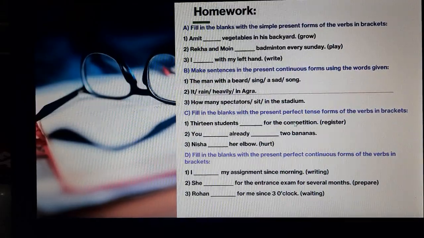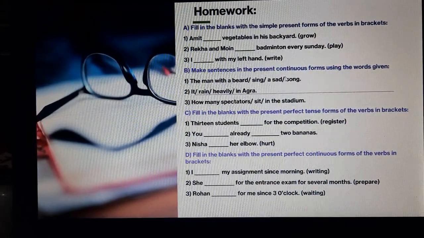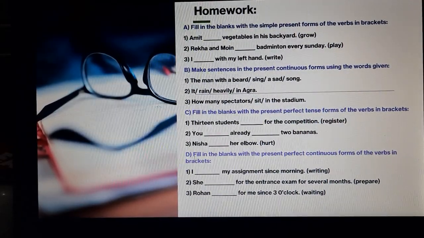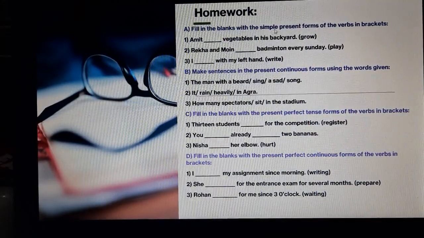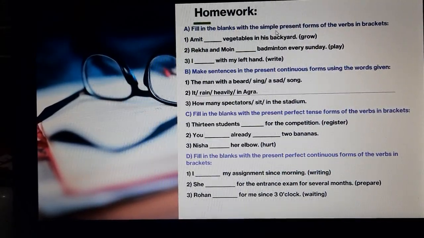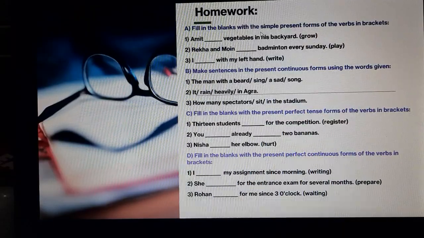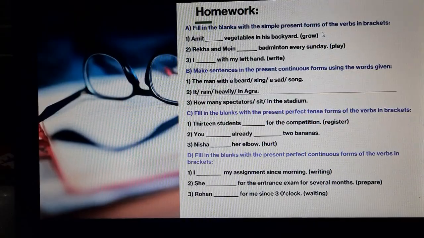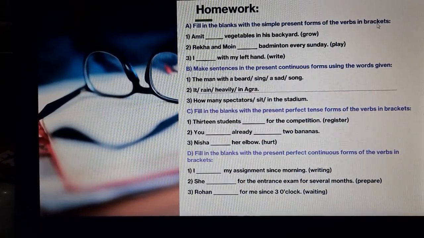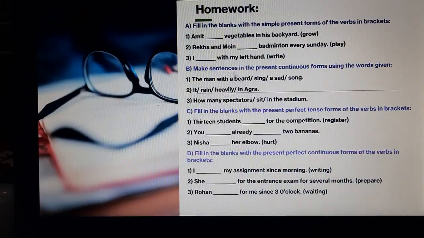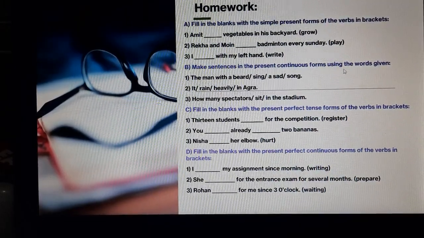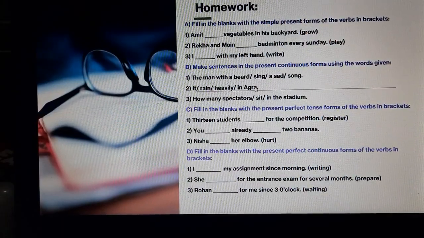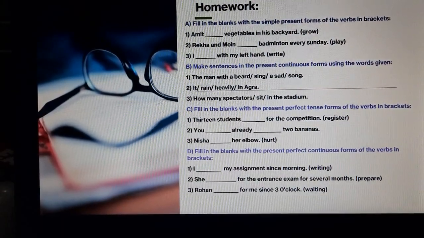This is your homework. Here you can see that there are 4 questions A, B, C and D. And in all of these questions, you have to use all the forms of present tense. For example, in the first one, you have to fill the blanks using simple present forms of the verbs in the bracket. Then make sentences in the present continuous forms using the words given. So here are the words given and using these you have to make sentences in present continuous forms.